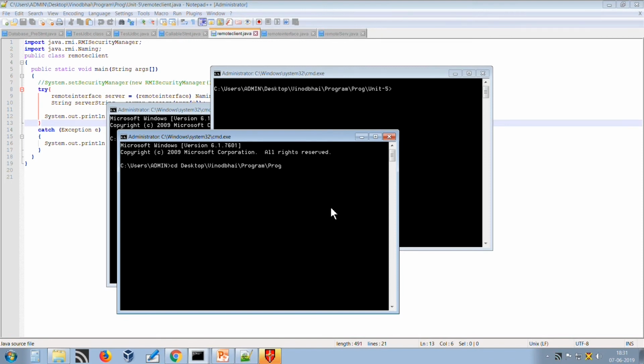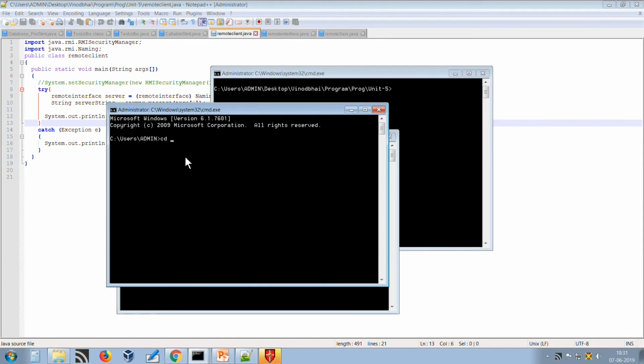We are setting the path where our programs are residing. So, we have set the path in all the 3 windows.